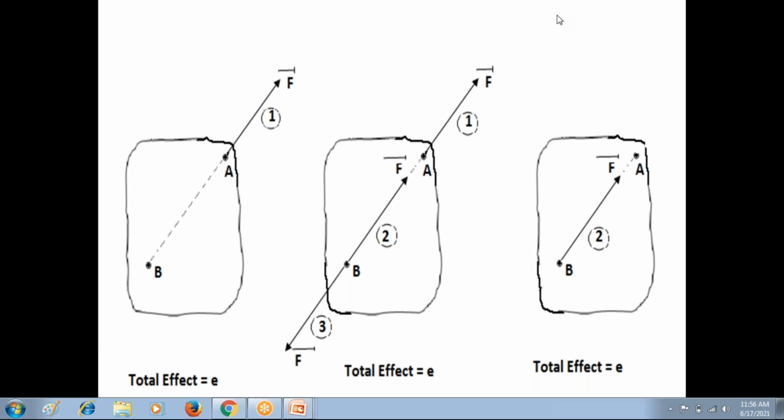If anybody is having doubt in this principle of transmissibility, please discuss with me. Any doubts, students, in this principle of transmissibility?